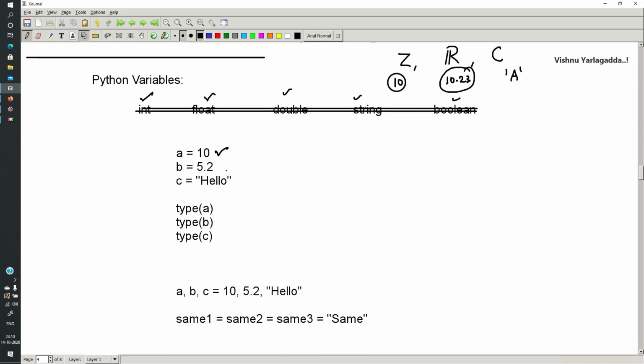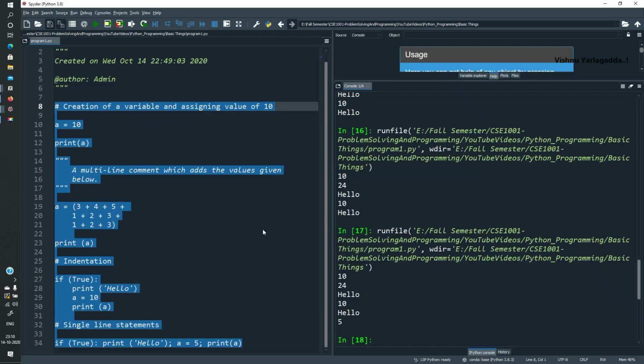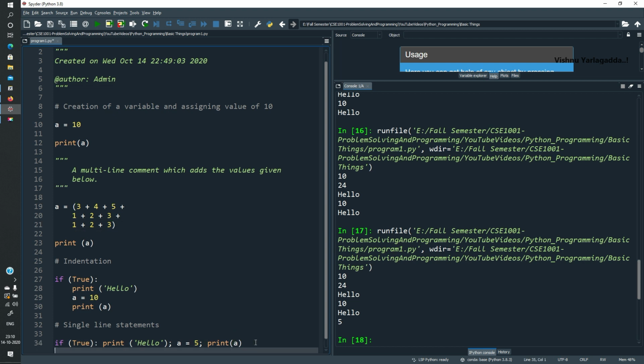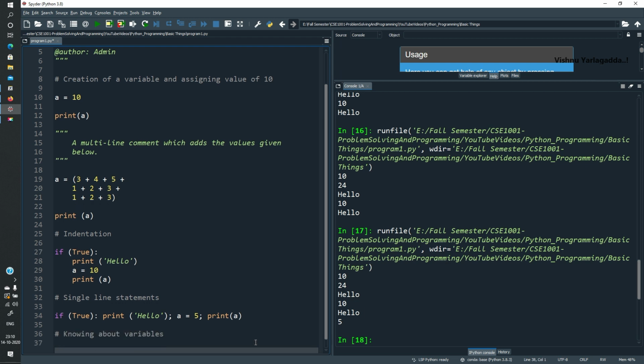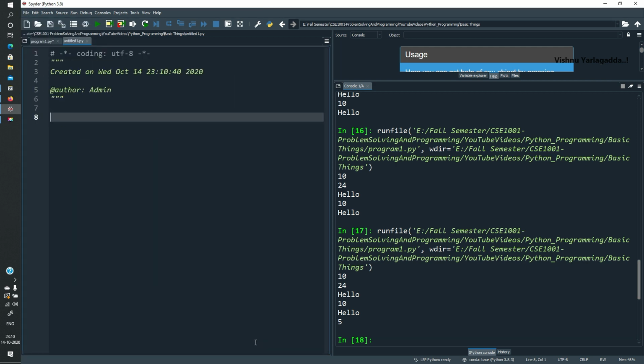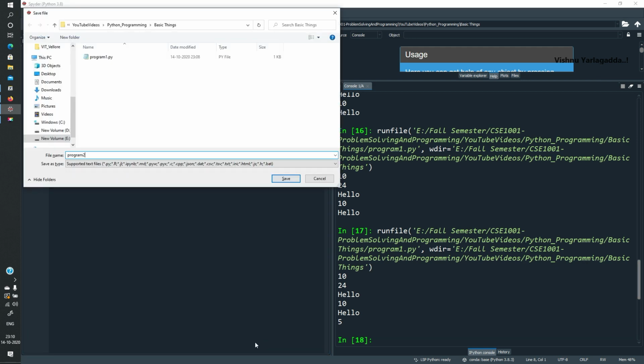Suppose A equal to 10 is declared, B equal to 5.2, C equal to hello. Then type of A is an integer, type of B is a float, type of C is a string. So I am going to print the same thing, knowing about variables. I am printing in the second program, program 2.py.